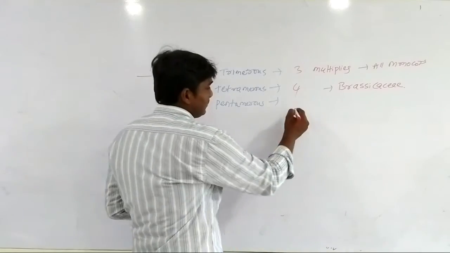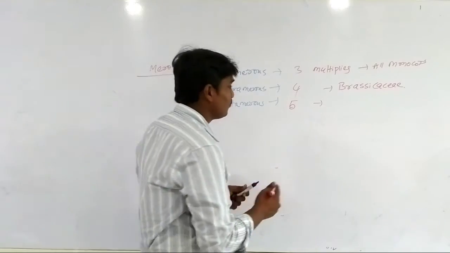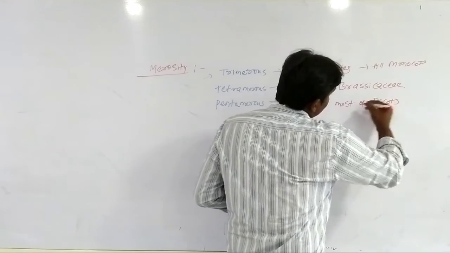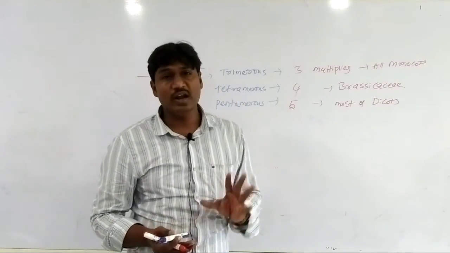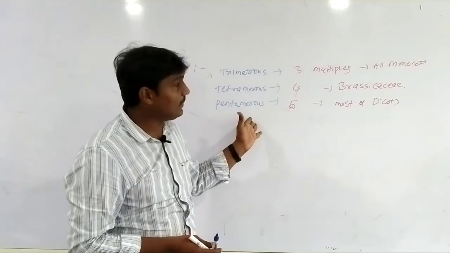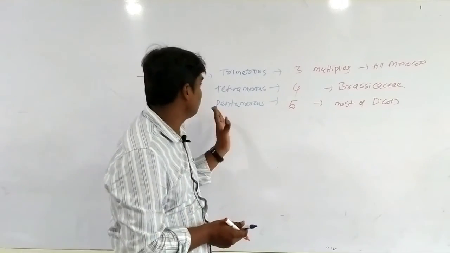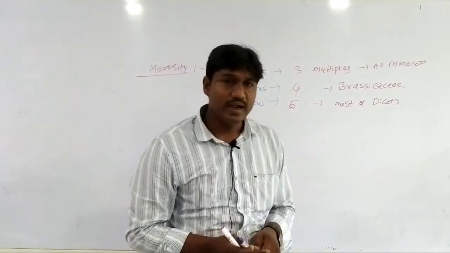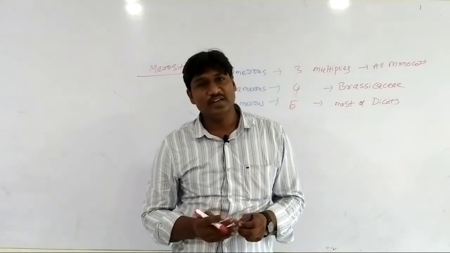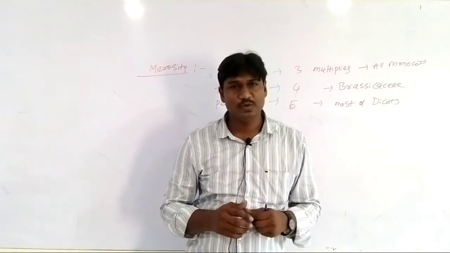Whereas pentamerous: most angiosperms, most dicots, contain 5 calyx, 5 corolla, 5 androecium, 5 gynoecium. So this is about the multiples of 3, 4, 5, 6 or any number. This is about merosity, and in tomorrow's class we will discuss the types of flowers based on the position of the ovary.